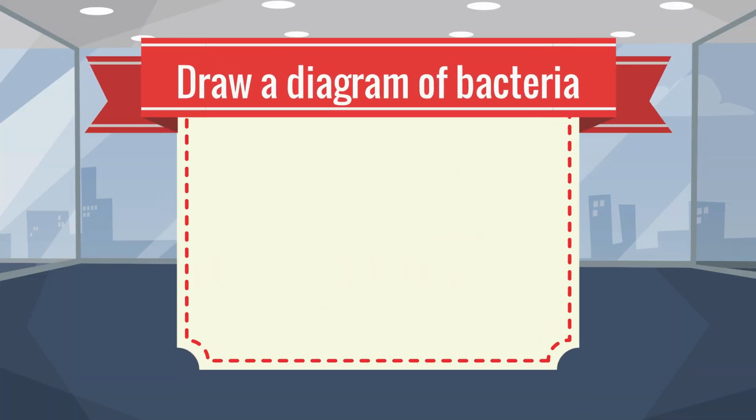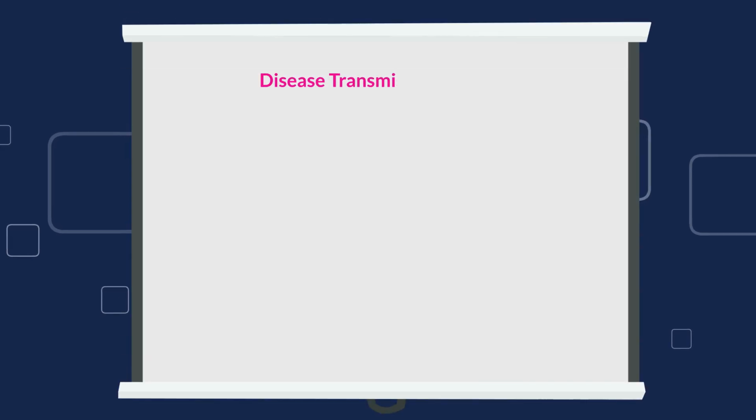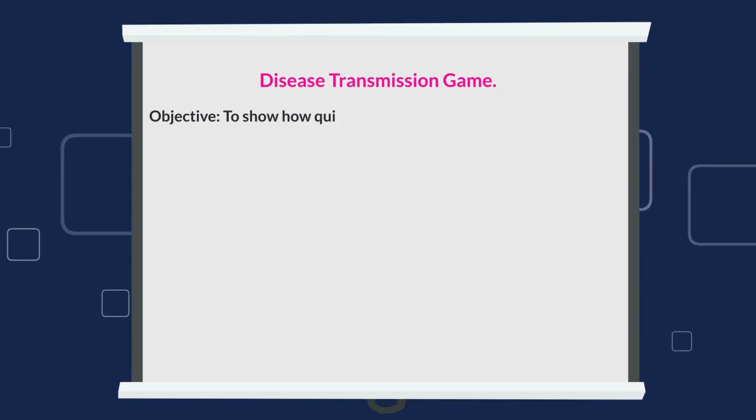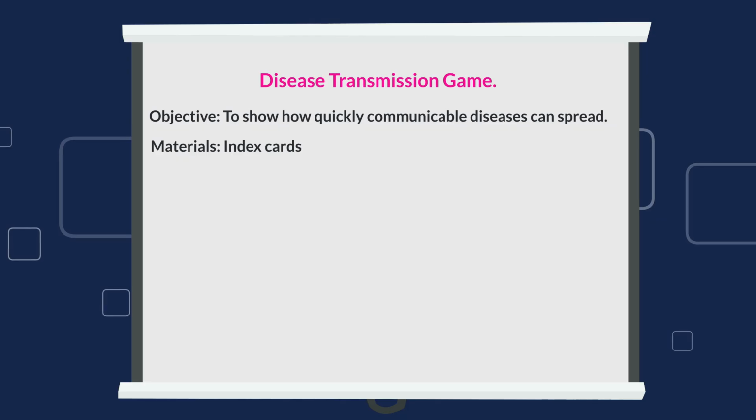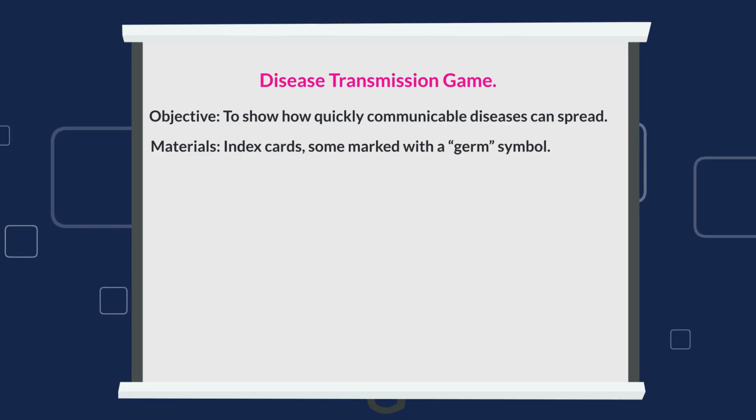Draw a diagram of bacteria. Disease transmission game. Objective: to show how quickly communicable diseases can spread. Materials: index cards, some marked with a germ symbol.